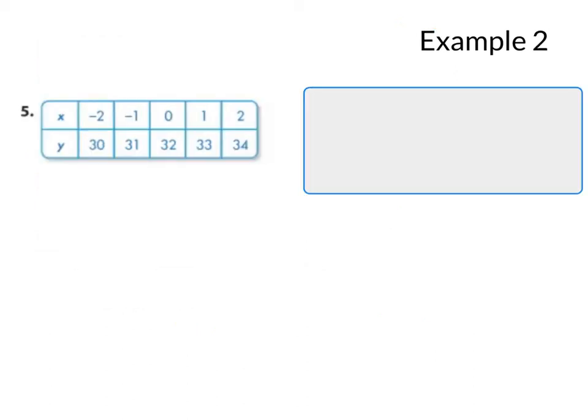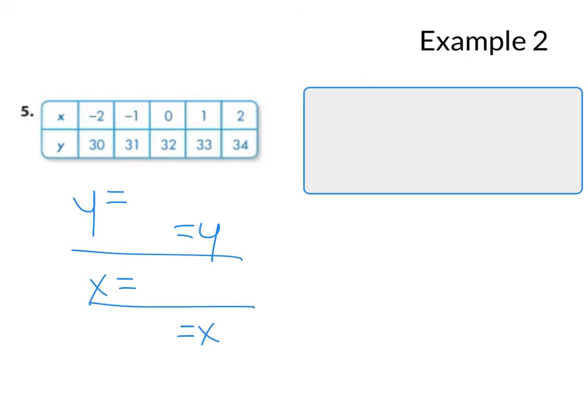So here we are at example 2. There are different ways that we can write this. We can write y equals or equals y, or we could write x equals or equals x. So for y equals here, we're going to do something to x and it's going to equal y. So how would I possibly make negative 2 into positive 30? How would I make negative 1 into positive 31? I'm trying to look for a trend.